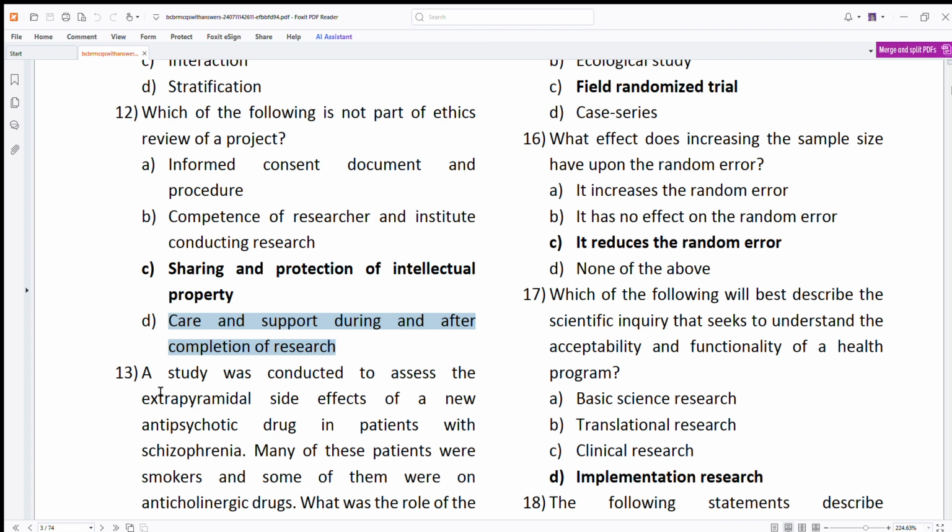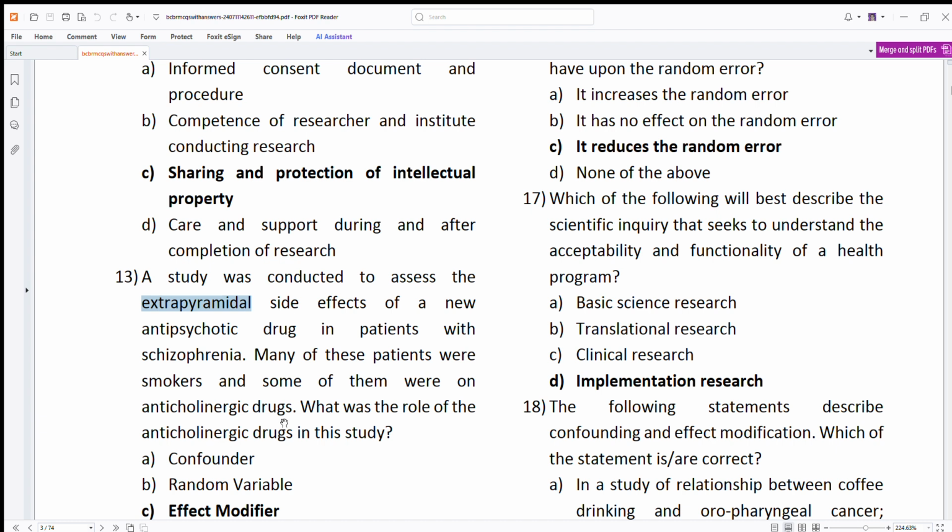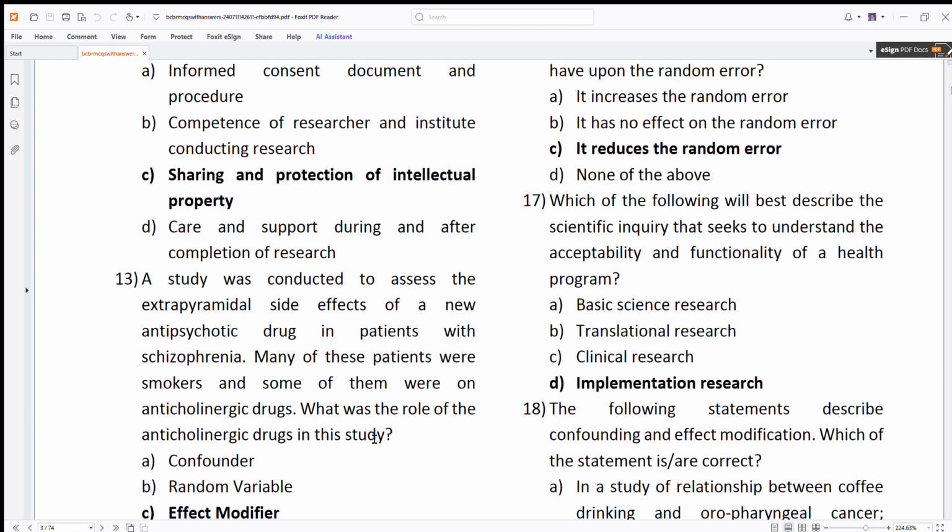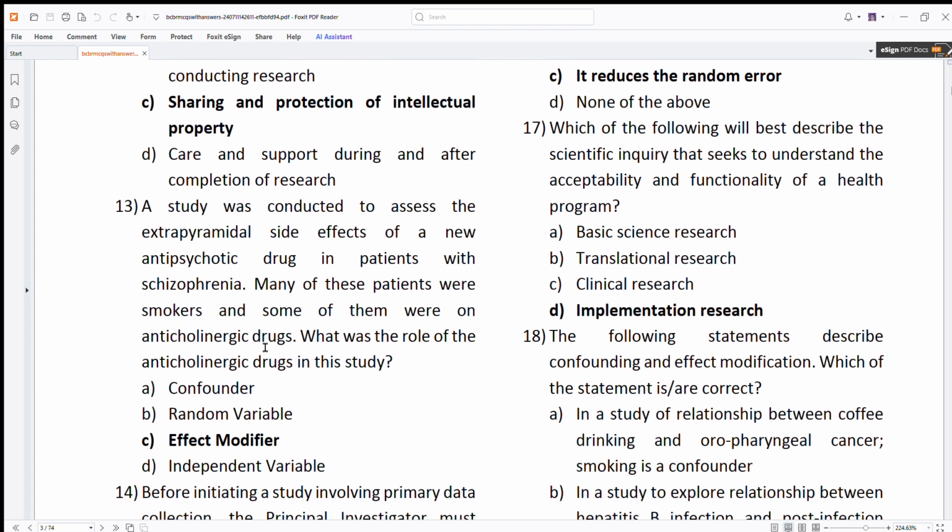Then, a study was conducted to assess the extrapyramidal side effects of an antipsychotic drug. You all know the extrapyramidal side effects of antipsychotics. You can have a look at my CNS videos and get an inkling of what they basically are. In patients with schizophrenia, many of these patients were smokers and some of them were on anticholinergic drugs. Anticholinergic drugs, you have biperiden, procyclidine, trihexyphenidyl. Okay, these are anticholinergics. Atropine. What was the role of the anticholinergic drugs in the study? So they were basically acting as an effect modifier.